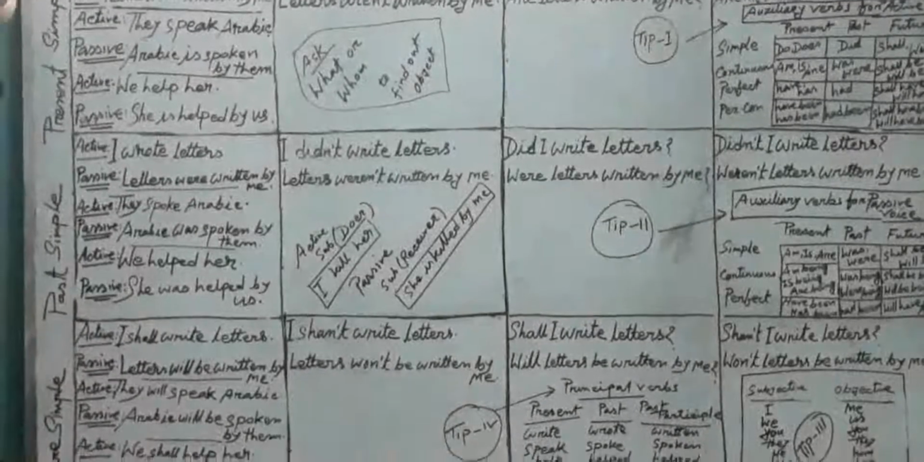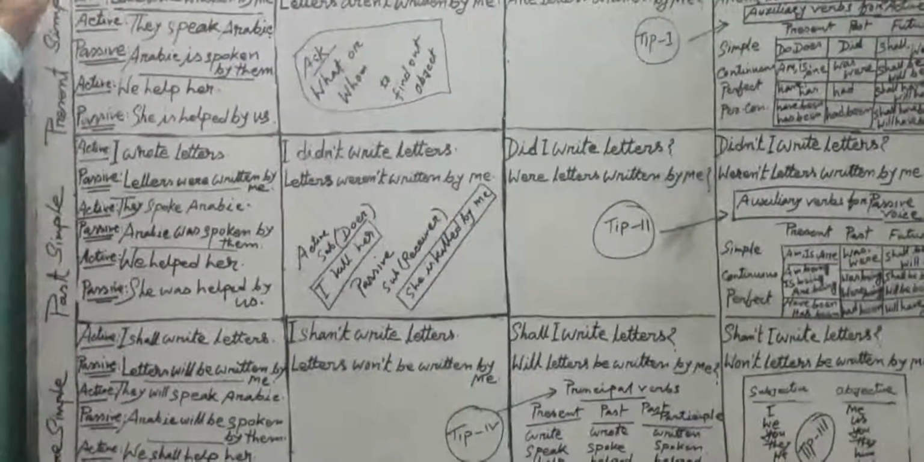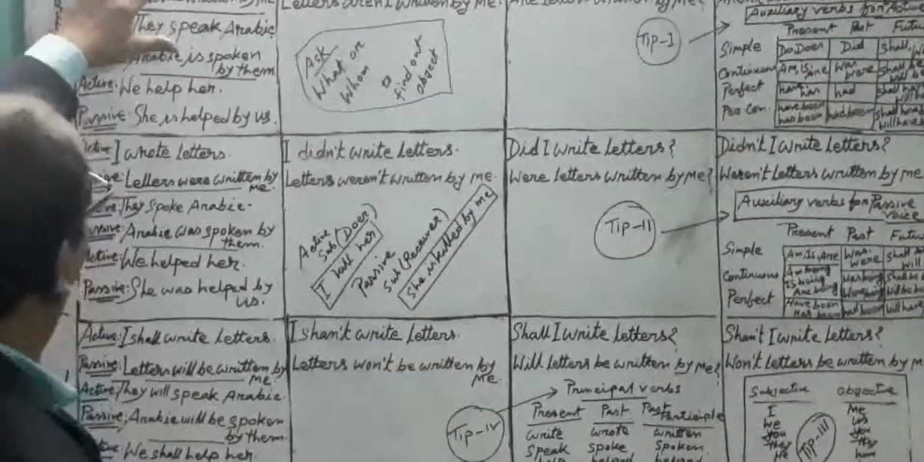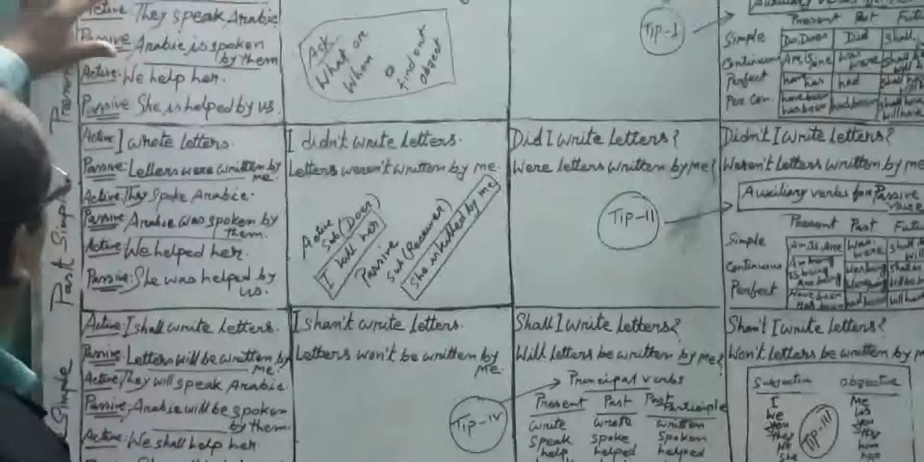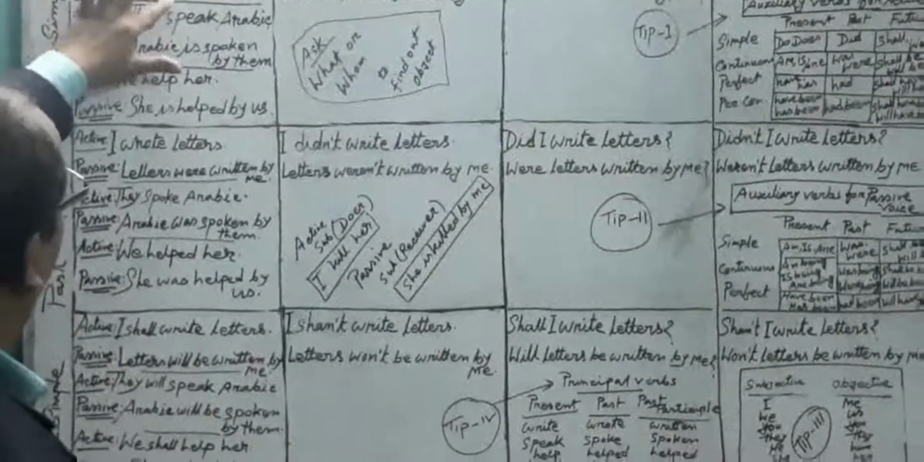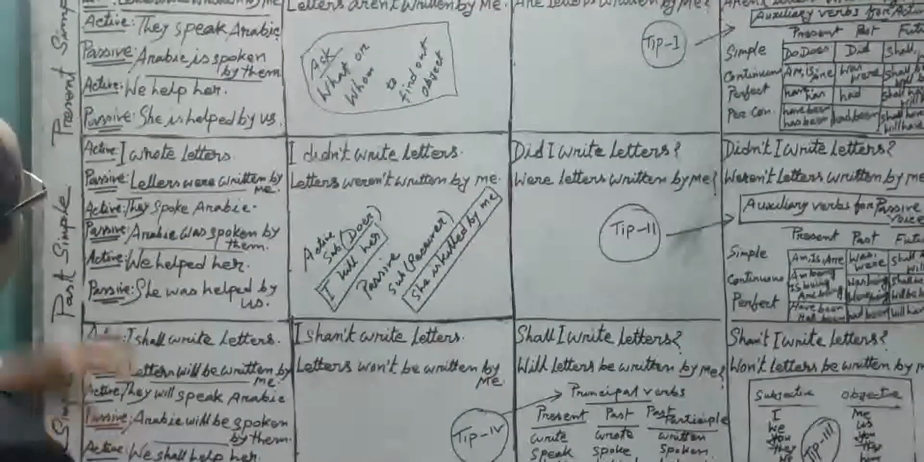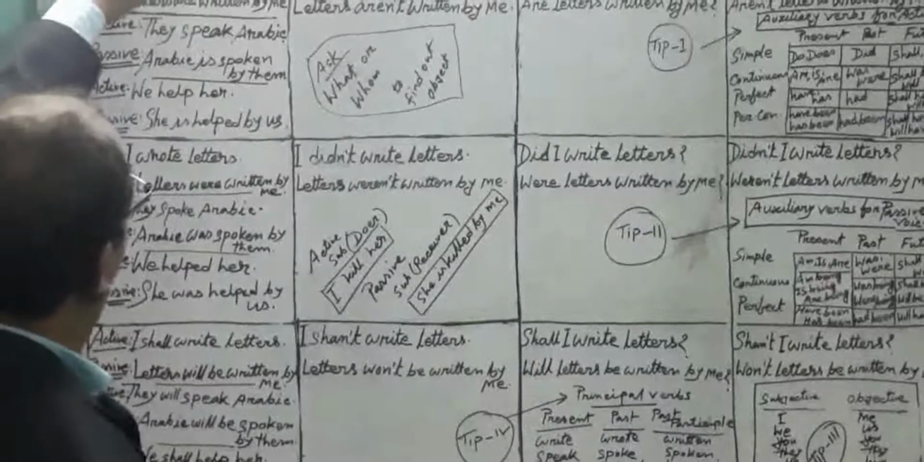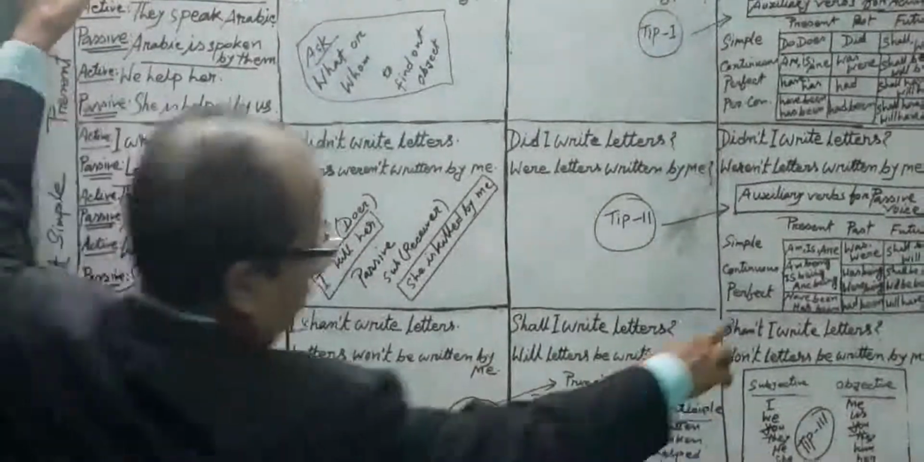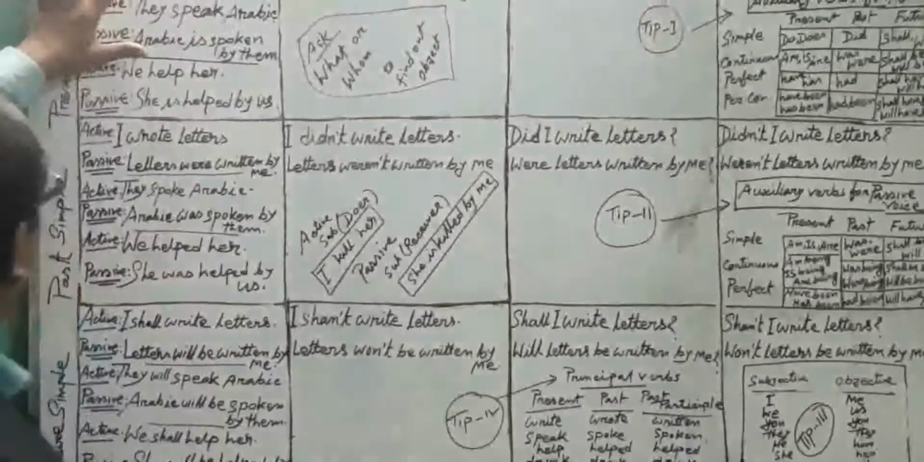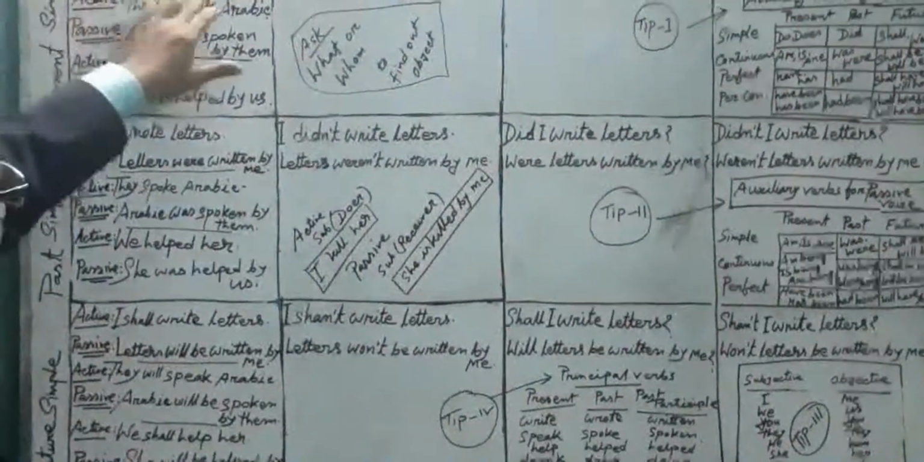In present simple, you see active. I write letters. Here, what do I write? The answer is letters, so letters come to the subject. Letters is plural, that's why "are". In the active voice, do or does is the auxiliary. In the passive voice, am, is, are. So as letters is plural, letters are written.